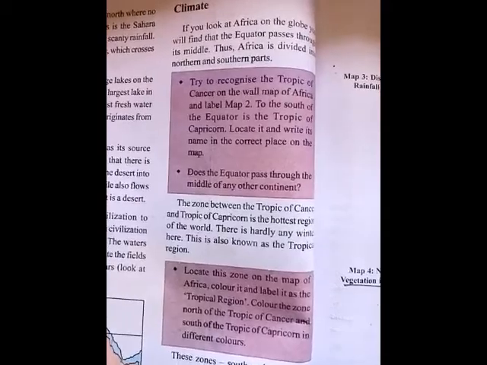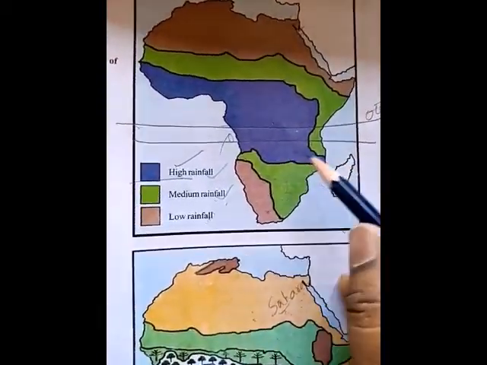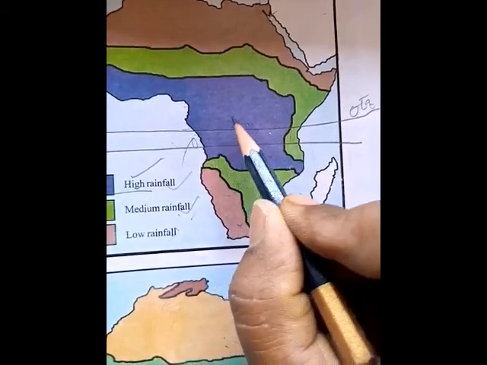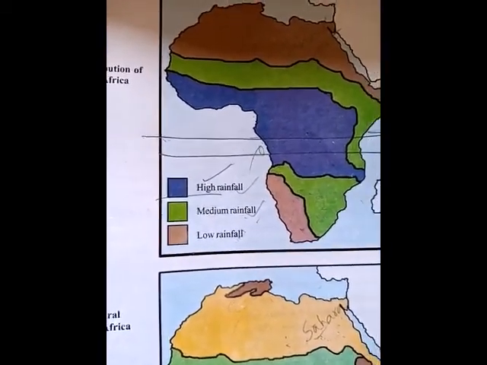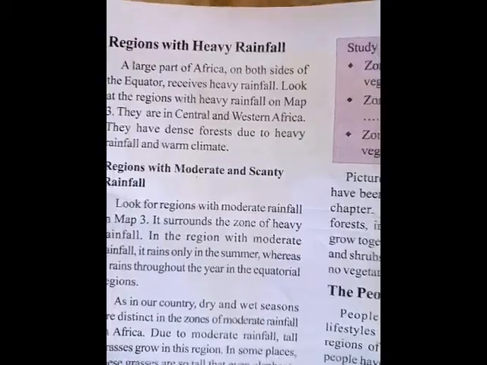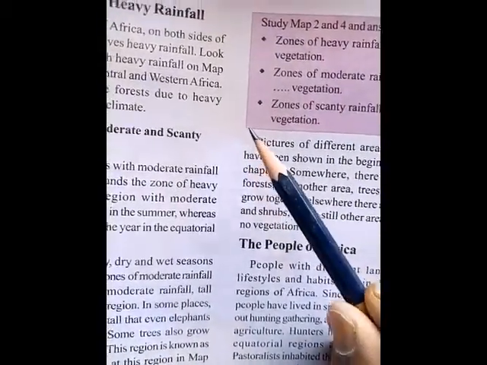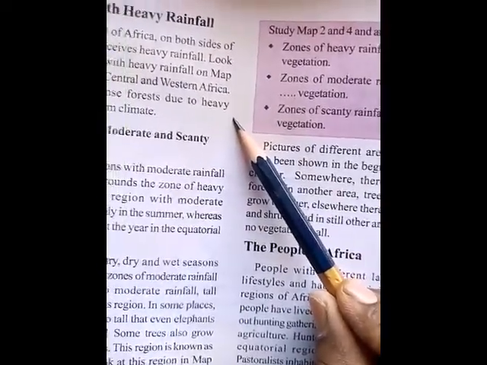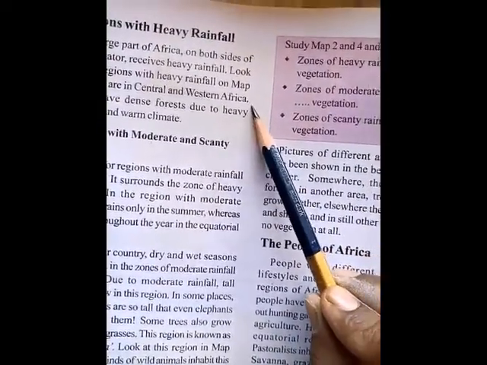See, on both sides of the equator in Africa, heavy rainfall, high rainfall is what they have given. Yes or no? That is what they have given here. They are in central and western Africa. Where is the heavy rainfall? Very much in central and western Africa.